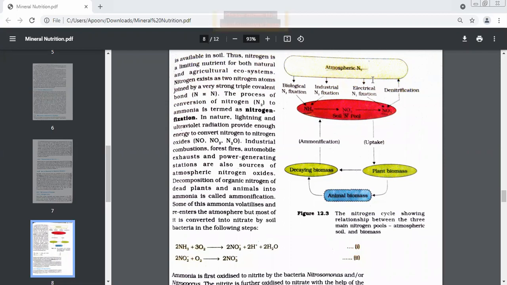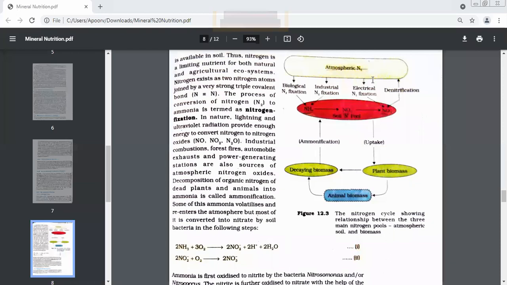Nitrogen gets energy, so it can combine with oxygen now. As soon as nitrogen gets energy, it starts combining with oxygen. So oxides of nitrogen are formed. Where did the nitrogen get the energy from? Lightning and ultraviolet radiation. Very good. So what is the nitrogen using the energy for? The nitrogen has used this energy to combine with oxygen.